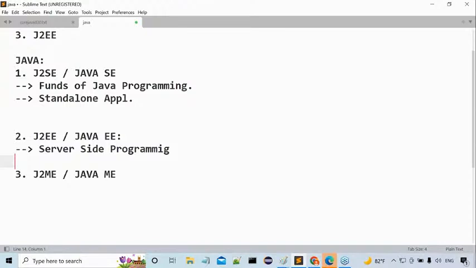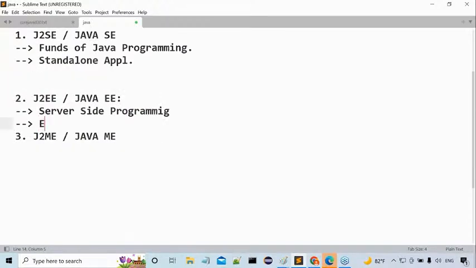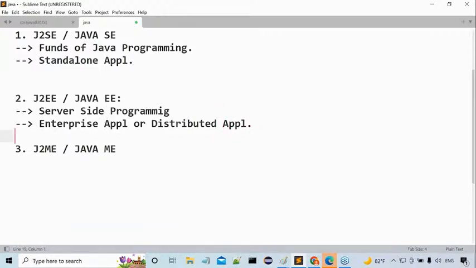If you are getting this kind of question, the answer is very clear. By using the server side programming, we are able to prepare enterprise applications. Enterprise applications are distributed applications.